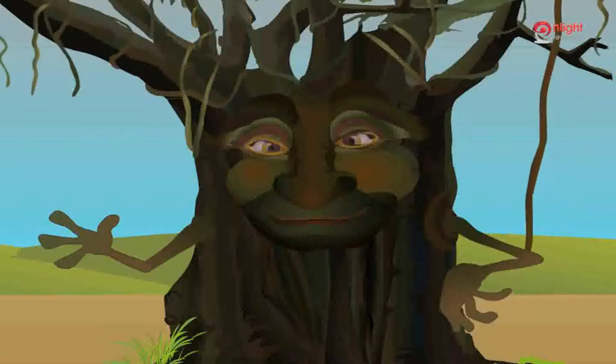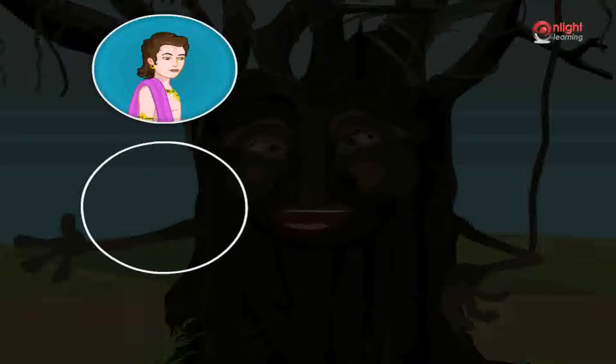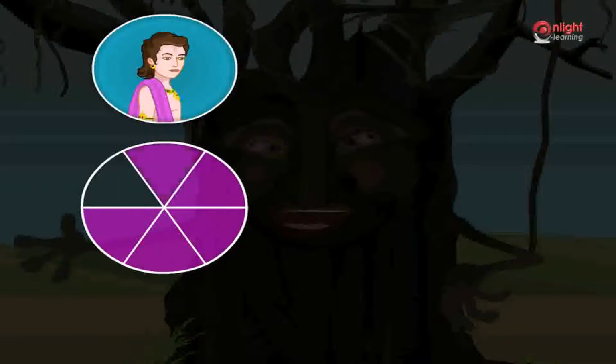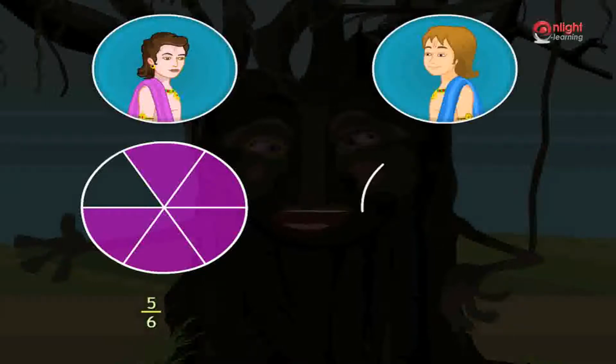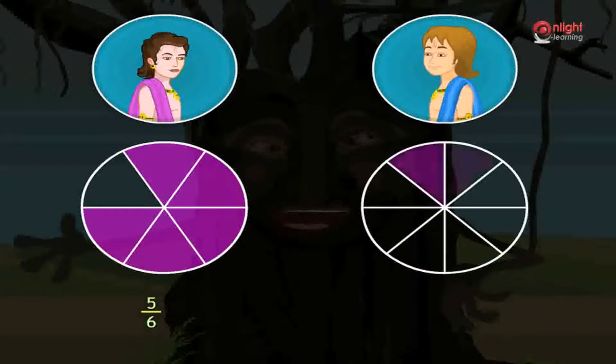While doing so, Yudhishthira drew a circle and divided it into 6 equal parts and shaded 5 out of the 6 parts and read out the fraction as 5 by 6. Nakul also drew a circle and divided it into 8 equal parts and shaded 5 out of 8 parts and read the fraction as 5 by 8.